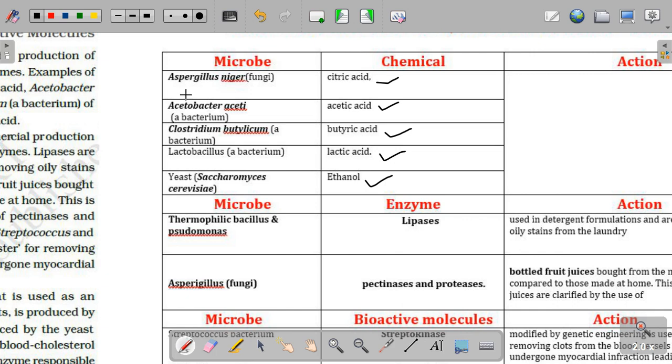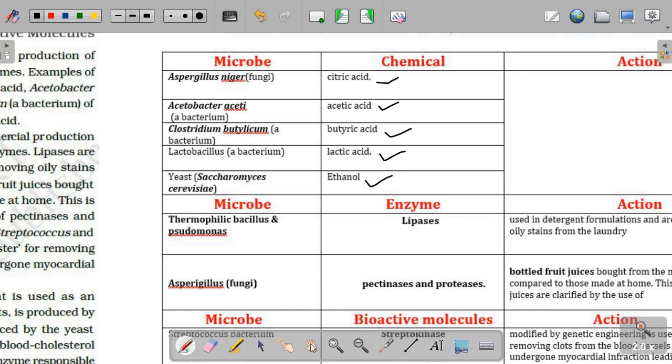Let's revise: Aspergillus niger, citric acid; Acetobacter aceti to produce acetic acid; Clostridium butylicum produces a chemical called butyric acid; and Lactobacillus, which produces a chemical called lactic acid. And the last one, ethanol, alcohol, which is produced by fermentation of broth, which we have heard in the previous class, where fungi like Saccharomyces cerevisiae can help in the production of ethanol. Next category, the enzymes.